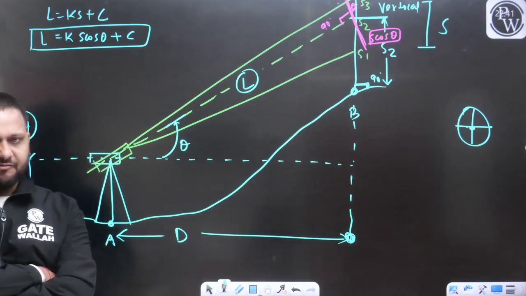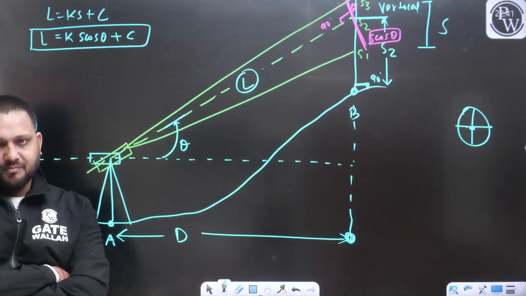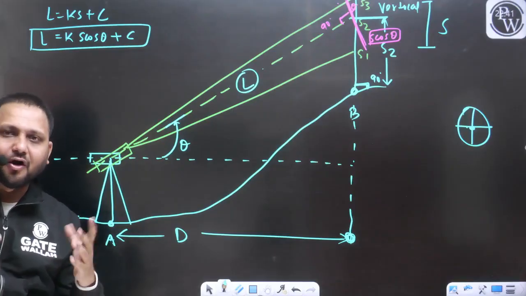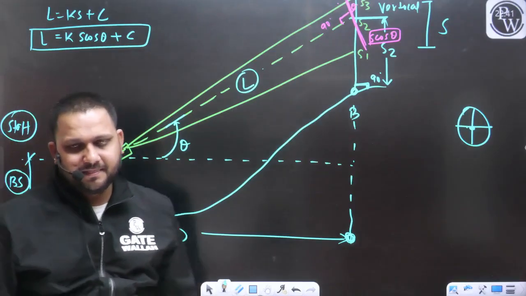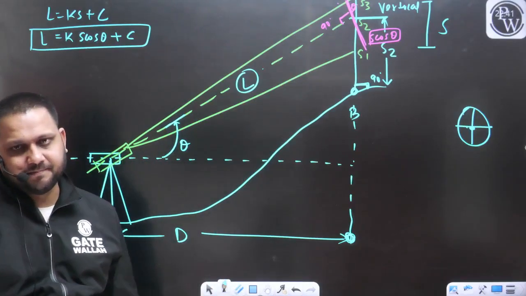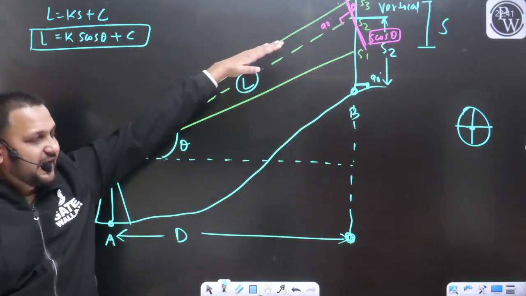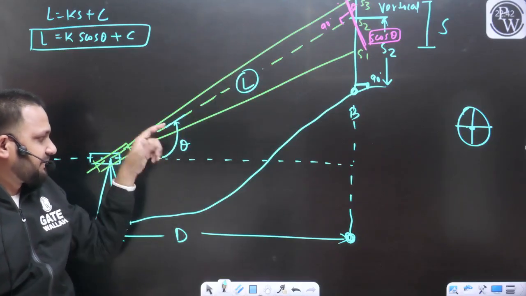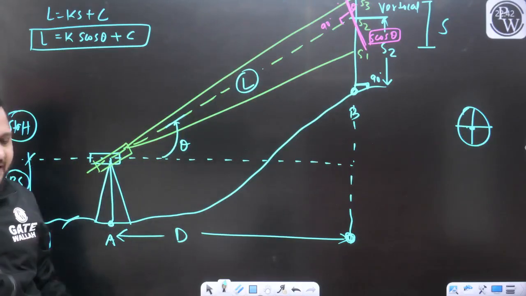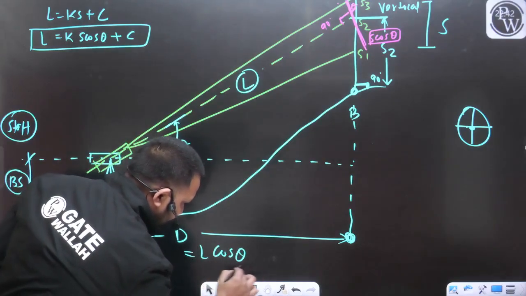Here our staff intercept is S cos theta. But our objective was not to measure the L. Our objective was to define the distance D. Now listen carefully. If this distance is L and this angle is theta, can I write D will be equal to nothing but L cos theta?